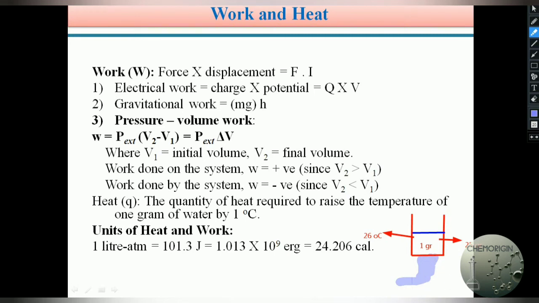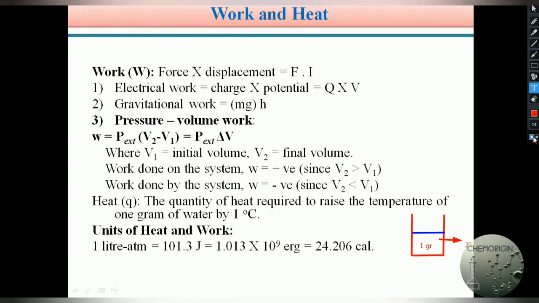How much heat we supply to the system to raise its temperature by 1 degree centigrade is defined as heat. The quantity of heat required to raise the temperature of the system by 1 degree centigrade for 1 gram. So in this example, in a beaker you take 1 gram of water. Initially its temperature is 25 degree centigrade. To raise its temperature to 26 degree centigrade, how much heat we supply to the system is defined as heat. This is also one of the other important topics.